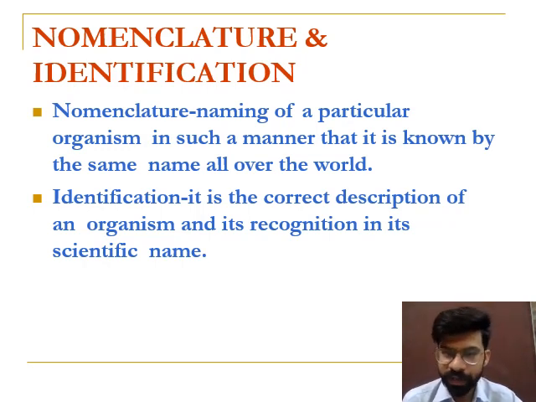Now next, identification. Identification is a correct description of an organism and its recognition by its scientific name. Identification means when an organism is correctly described in a particular sequence, the process is known as identification. And the rules for binomial nomenclature were proposed by Carolus Linnaeus.